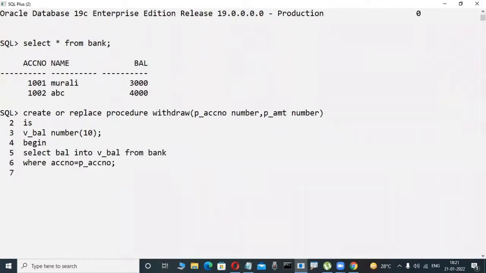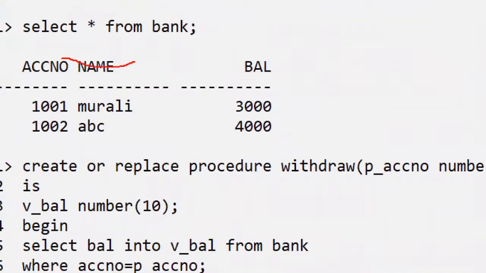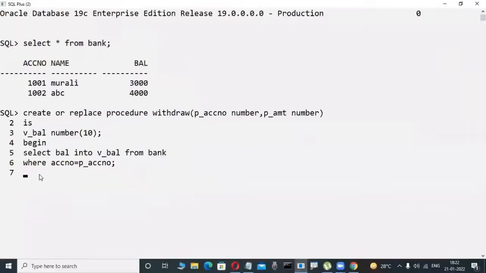Observe here, bank is a table in which your transactions are stored in table format. I'm using this table in this PLSQL code. Here I'm checking the balance using the account number. Whenever I insert an ATM card, I try to withdraw, say 9,000 as in the previous case. Logically observe, not the coding: that amount should be less than the available balance.